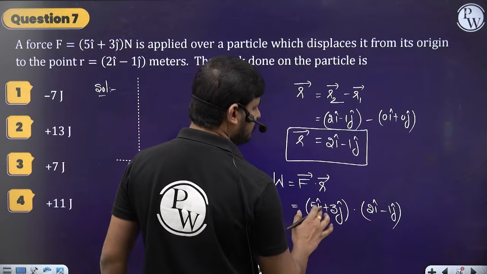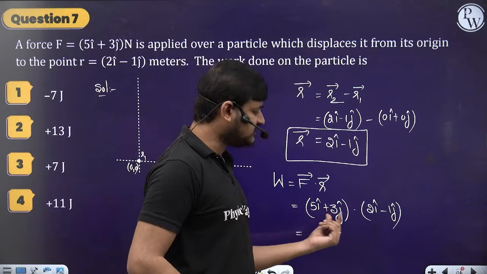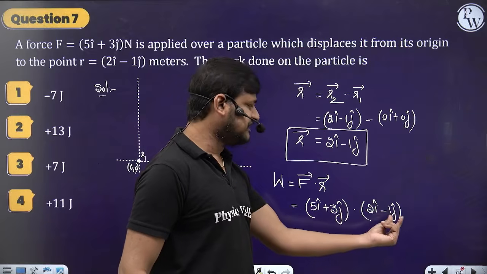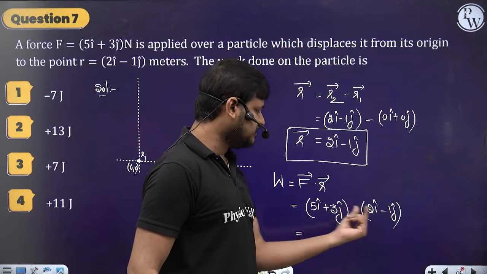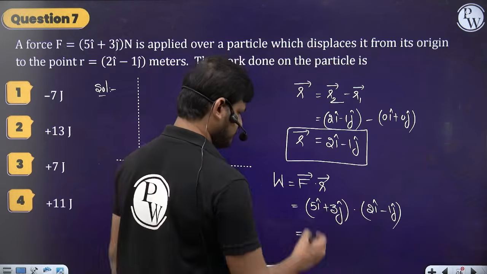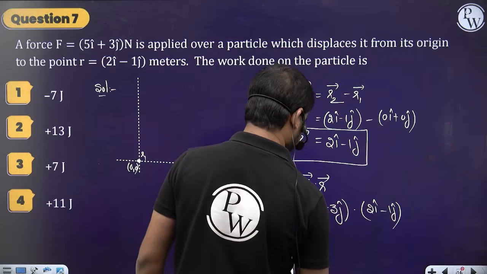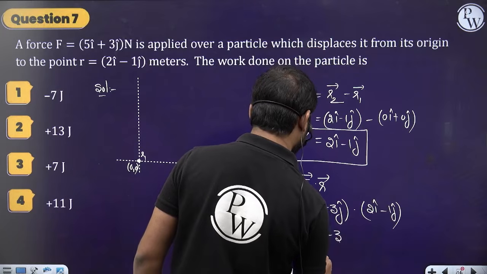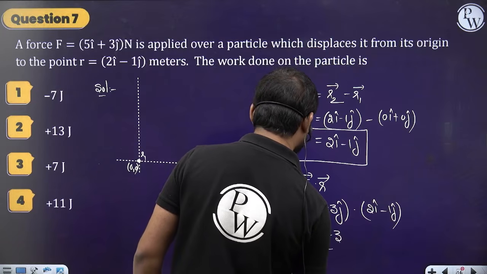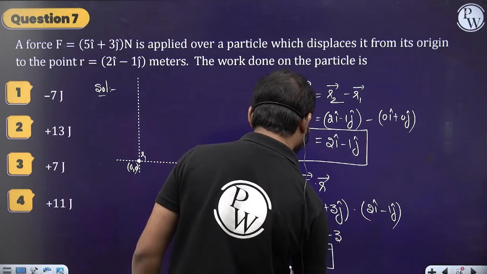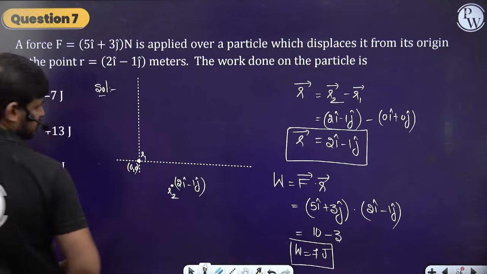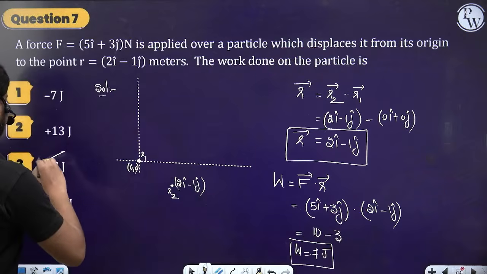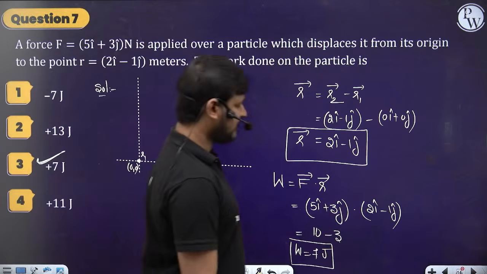Here we know the dot product, already we have seen it in basic maths. i dot i is 1, j dot j is 1, i dot j is 0, j dot i is 0, right? So 5 into 2 is 10, plus 3 into minus 1 is minus 3. So 10 minus 3, which is 7 joules of net work done. The net work done is plus 7 joules. It's not minus 7. 5 into 2 is 10, minus 3, which is plus 7 joules. Option 3 is the correct one.